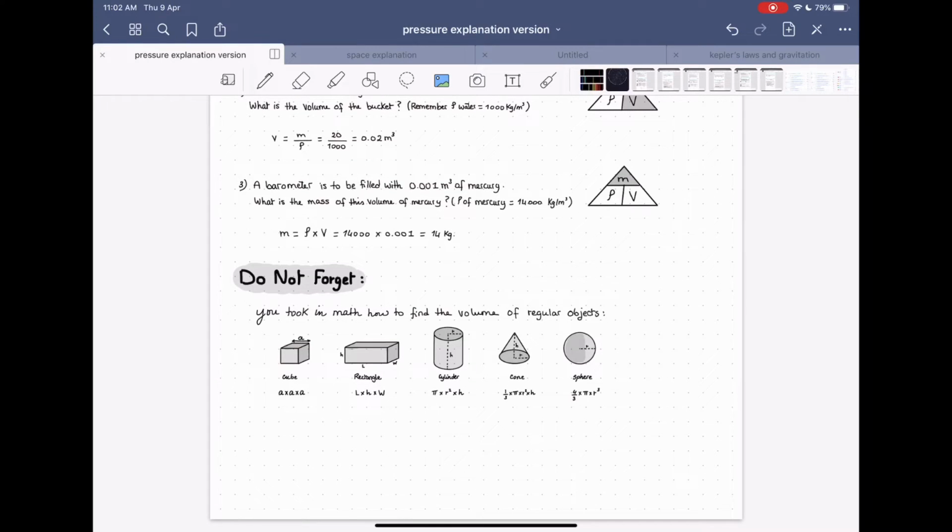You need to not forget how to get the volume of regular objects, because sometimes volume won't be given to you directly. You'll have to do the calculation. You will mostly need the cube, rectangle, and the sphere.